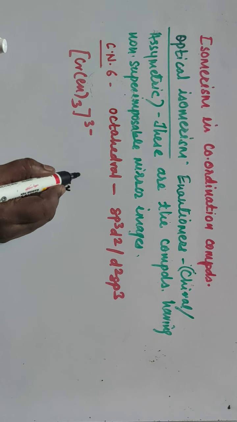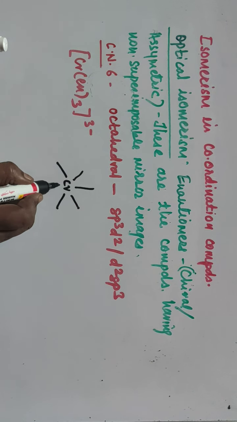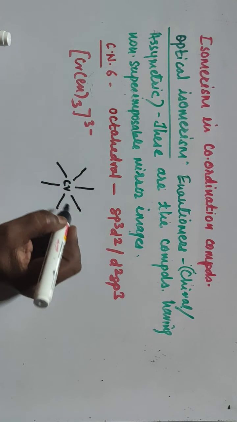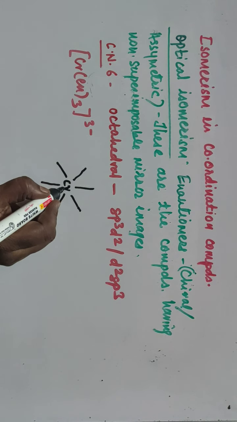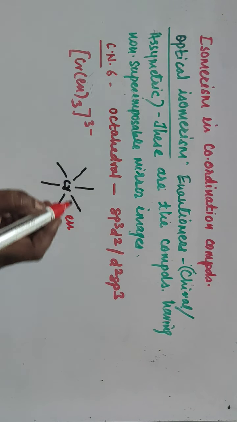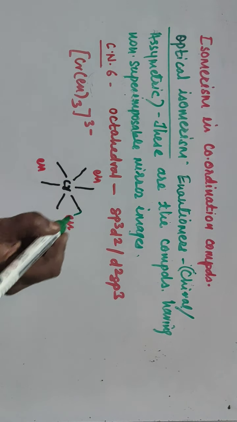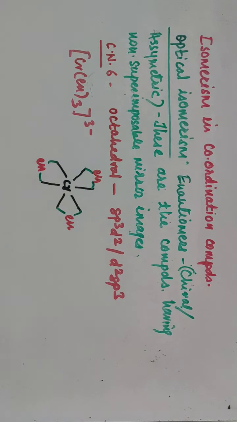Cr is at the center. Four ligands are at four corners of a square plane. One is above the plane and the other one is below the plane. This is your Cr, chromium at the center. Then en is there, three molecules of ethylene diamine. What is the mirror image of this?